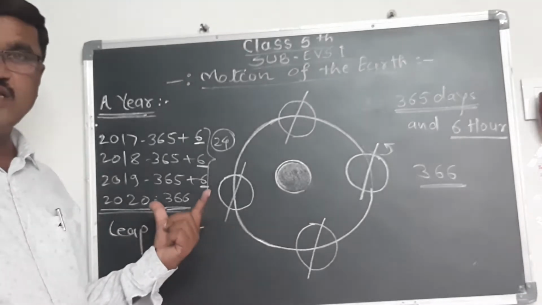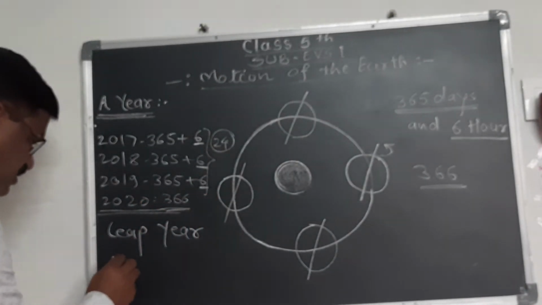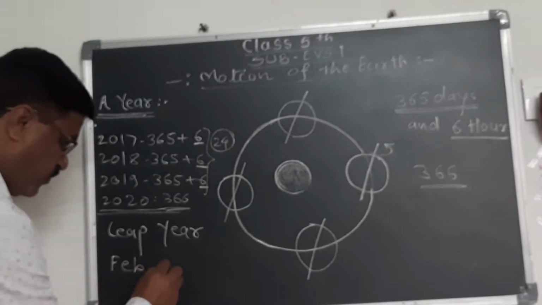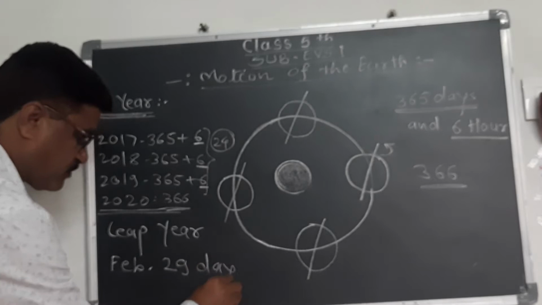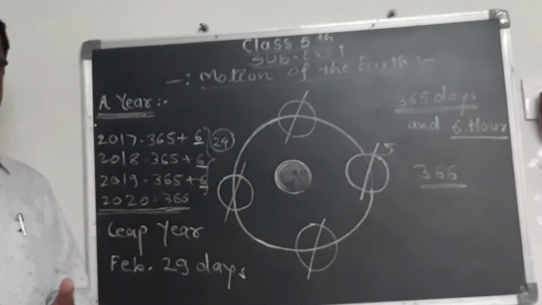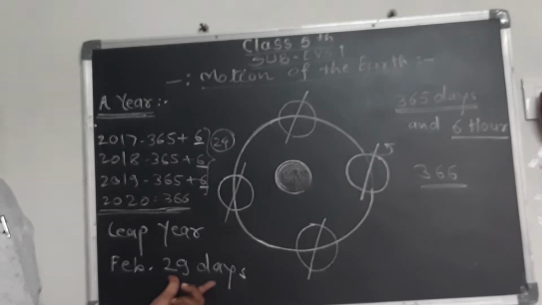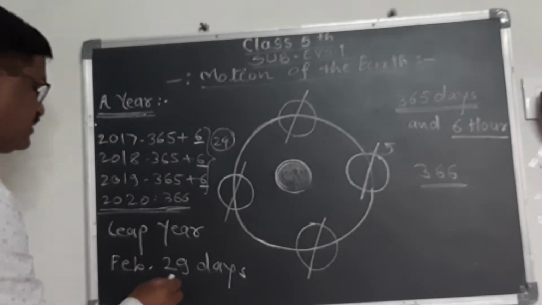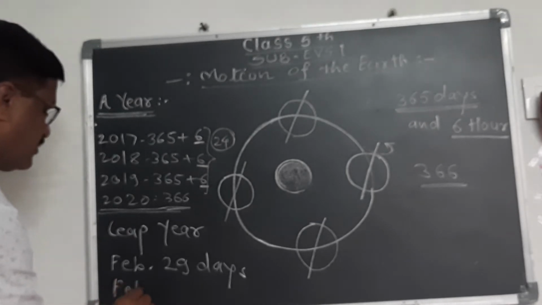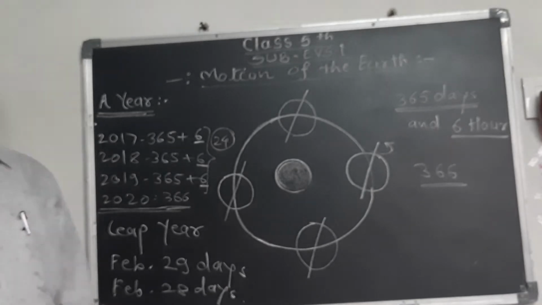Which year? Leap year. In this leap year, the month of February has 29 days, isn't it? And in the remaining years, the month of February has 28 days.